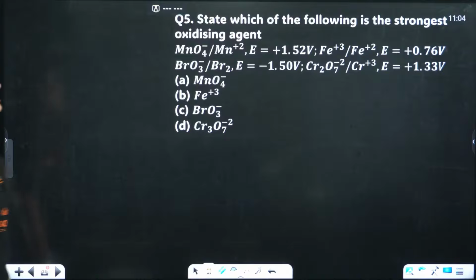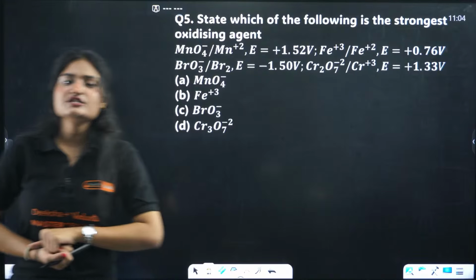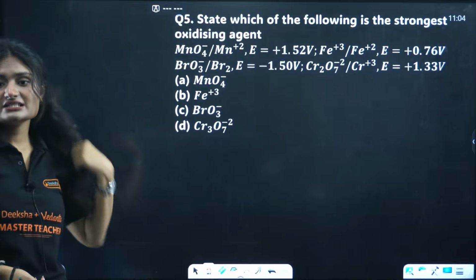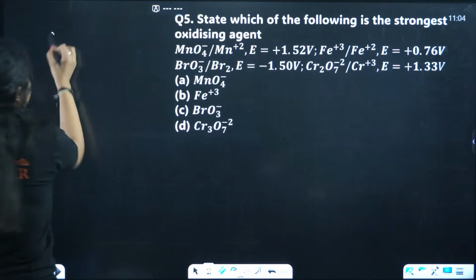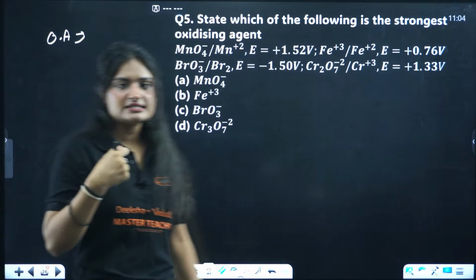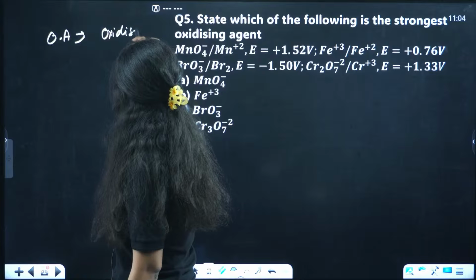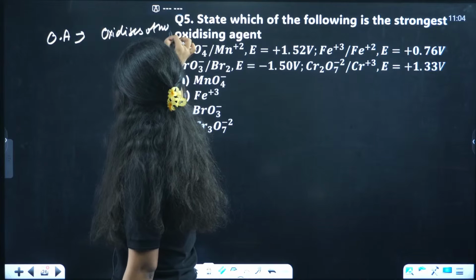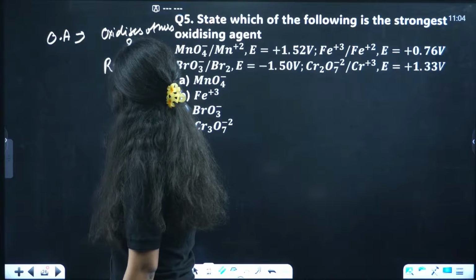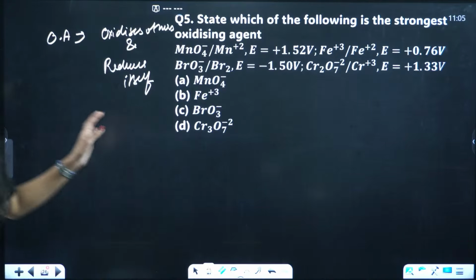Next question. State which of the following is the strongest oxidizing agent. Oxidizing agent means it oxidizes others and reduces itself, right? That is the only criteria we have.